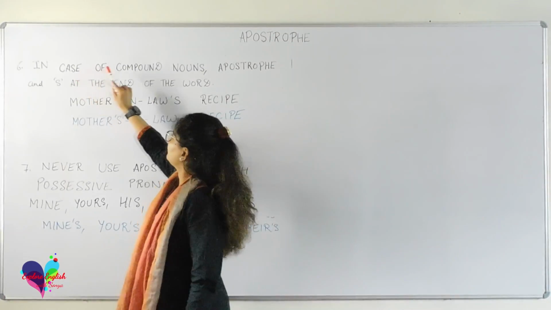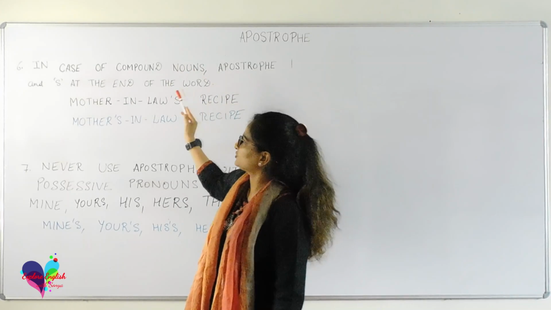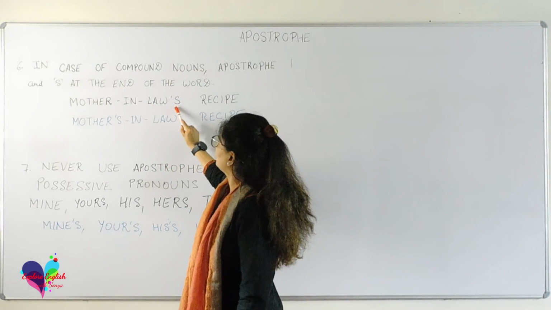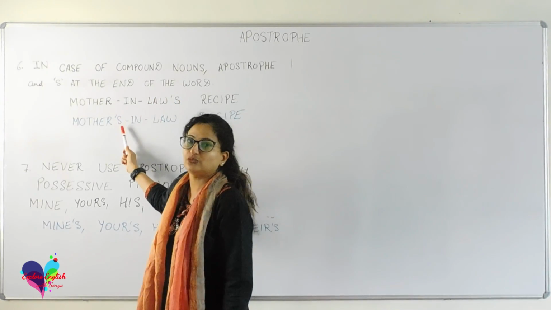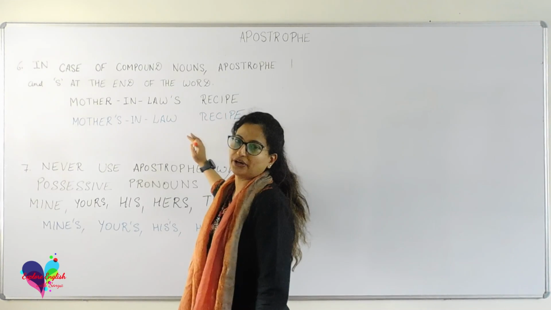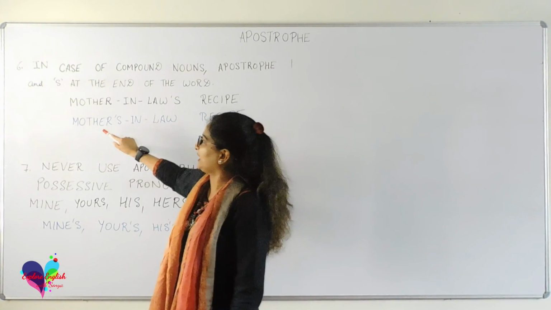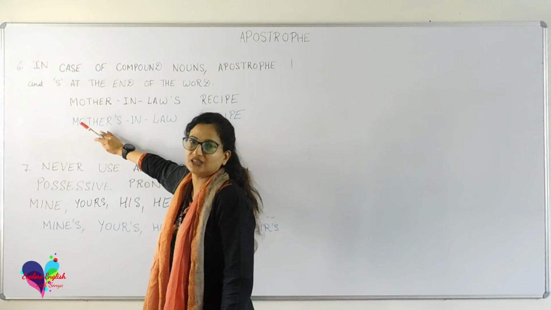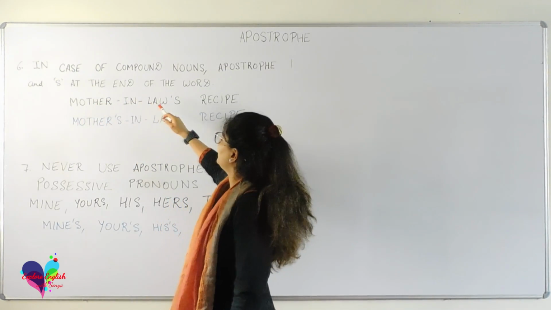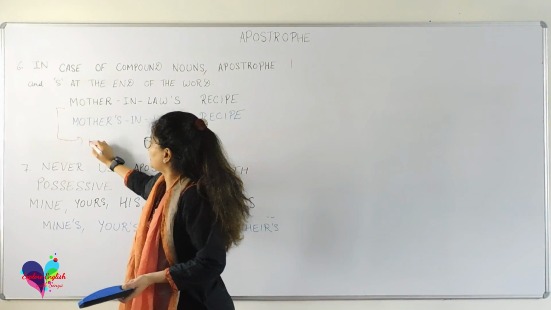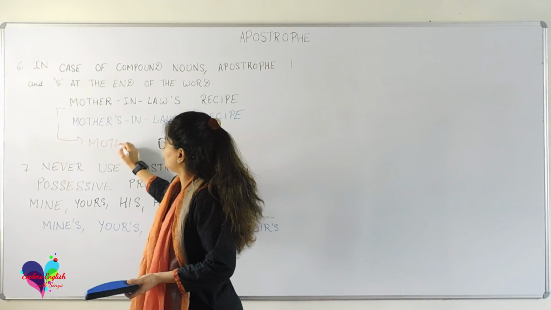Now, in case of compound nouns, apostrophe and s is used at the end of the word rather than with the root word. Why are we discussing this point here? Because when we change a singular compound noun into its plural form, we always change the root word.